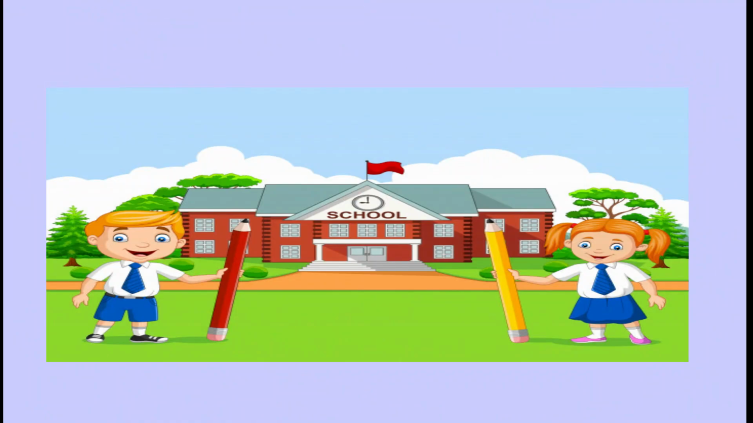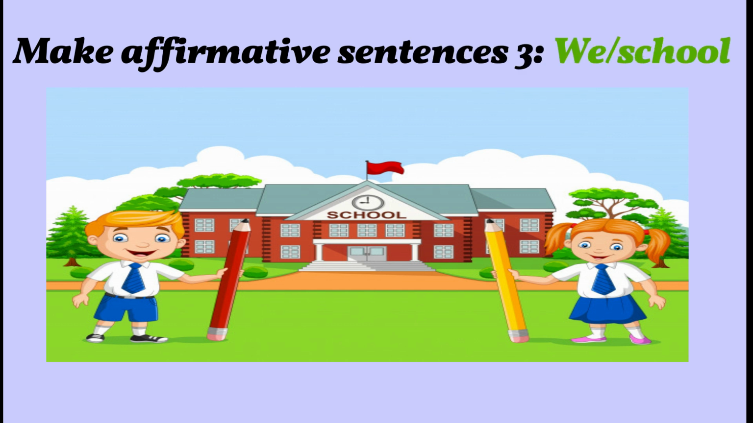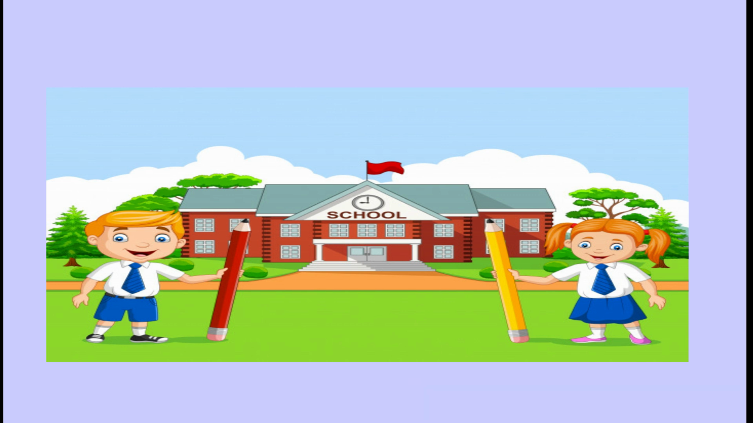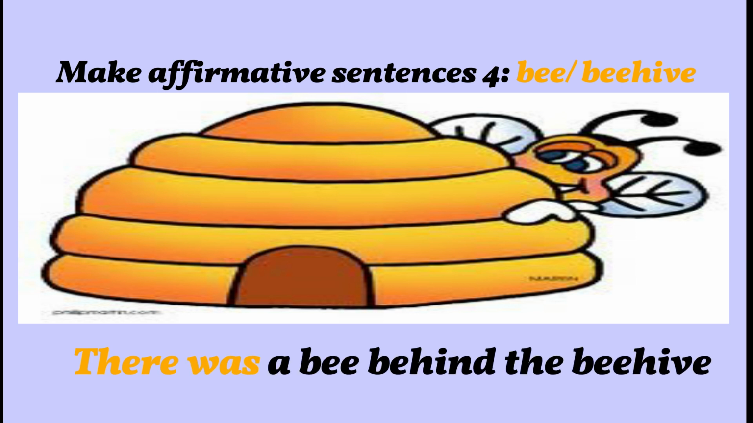Look at situation 3. The picture can help. We, school. What can be the answer? Yes, that's right. Because we have we, we must use were. So we were at school. And this situation: be, beehive. So what can you say? Yes, there was a bee behind the beehive.